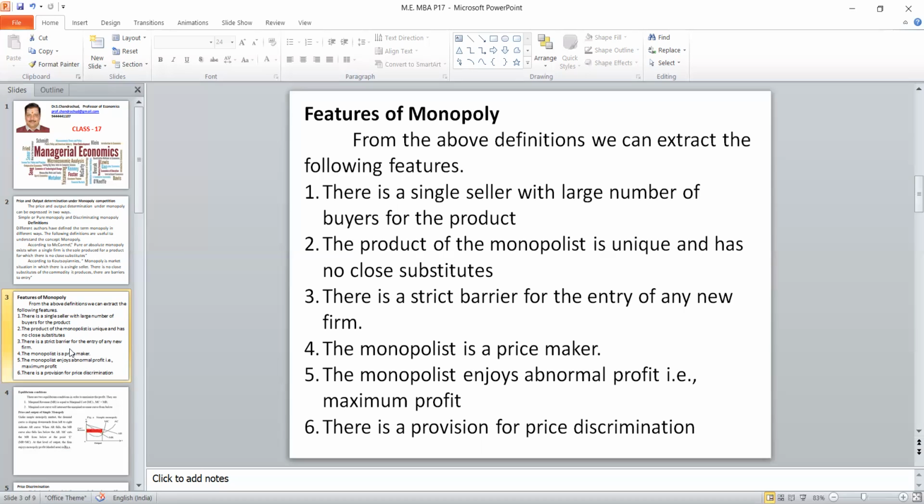The fourth one is the price. In the case of perfect competition, he is a price taker. Already the price is fixed in the market. But here, he will fix the price. He will decide what the price level will be.